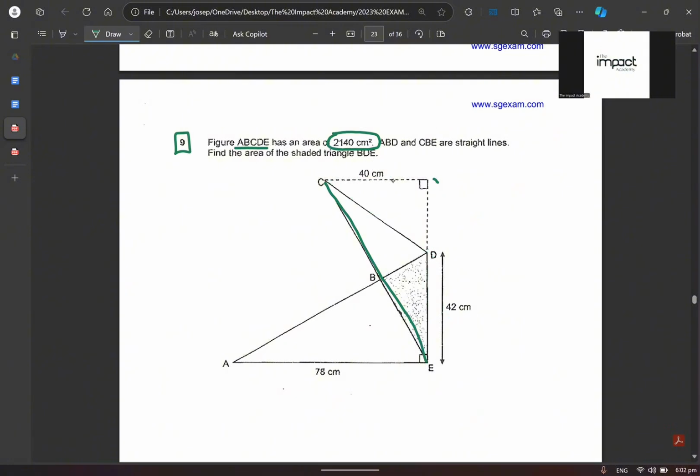Y'all can see the triangles, right? Okay. They told us that ABD and CBE are what lines? Straight lines. True? Straight lines. And they want us to find the shaded part, which is this part over here. Can y'all see it?